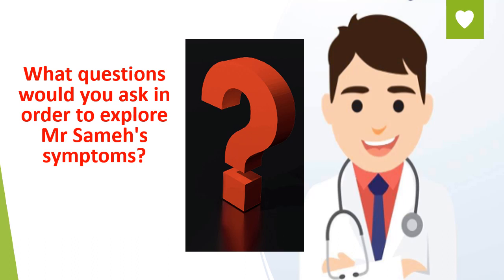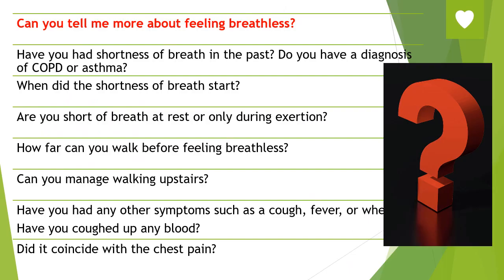But if our patient is coming with acute onset and progressive course of dyspnea, we should think of a cause that is an emergent one. So we will analyze this dyspnea to know if it is of chest origin or cardiac origin. The main characteristic of dyspnea that comes from a cardiac origin is its relation to position. So we will ask the patient, have you had shortness of breath in the past? Do you have a diagnosis of COPD or asthma? So we are looking for a chest cause.